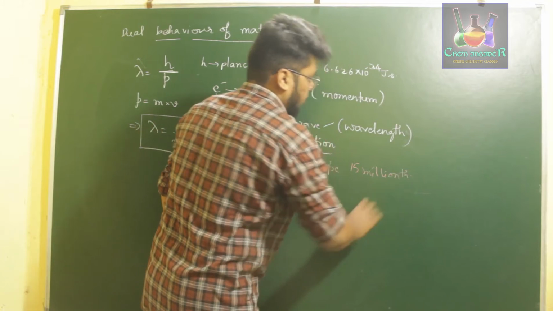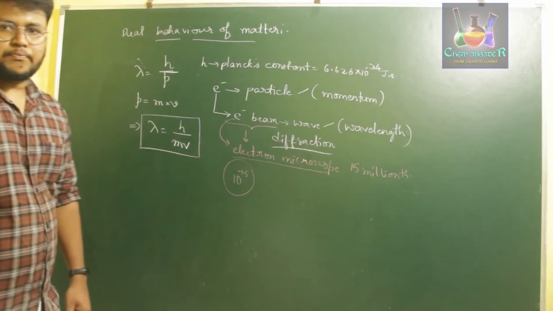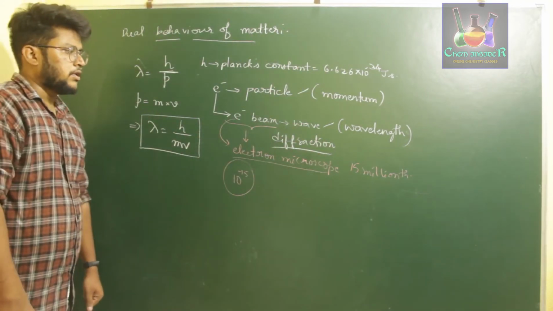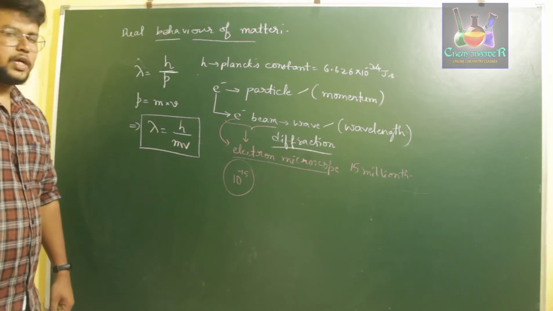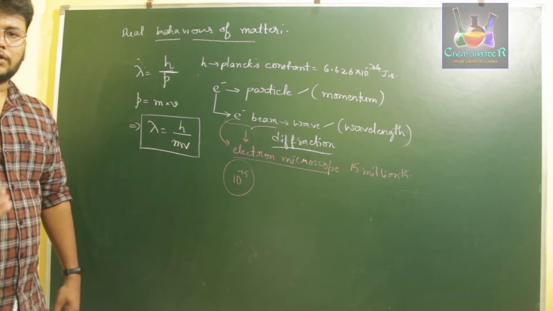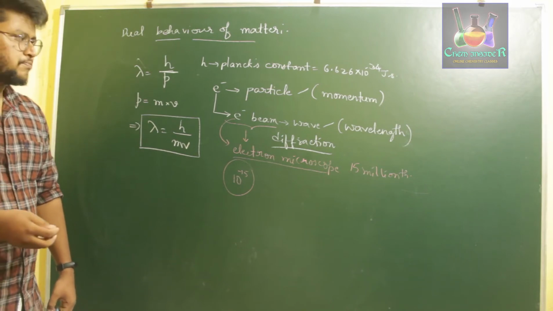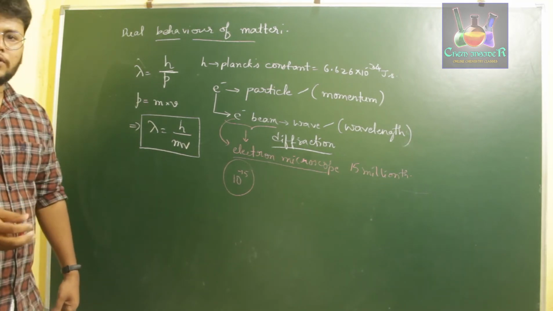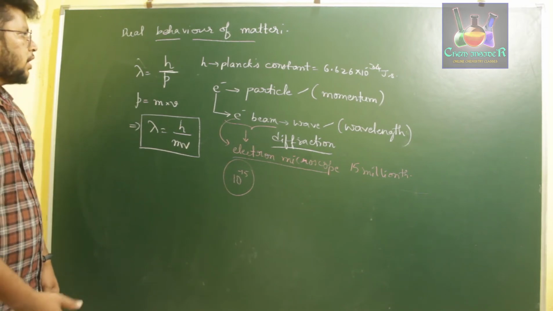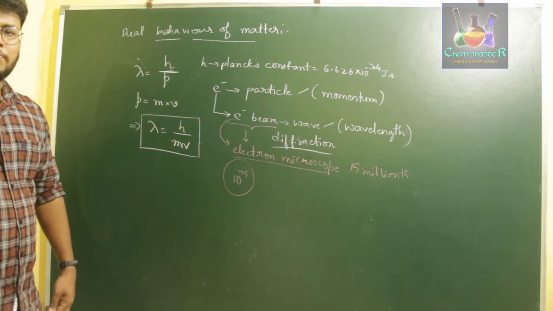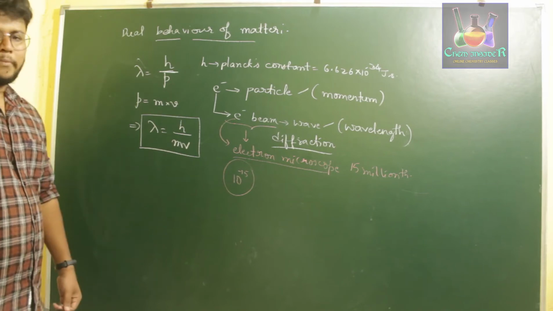It can magnify about 15 millionth time. Okay, so this is about the electron microscope, and using this electron microscope we can study a particle or electron's complete properties. So you can study a particle's electronic properties using electron microscope. So this was about de Broglie's explanation about the dual behavior of matter.